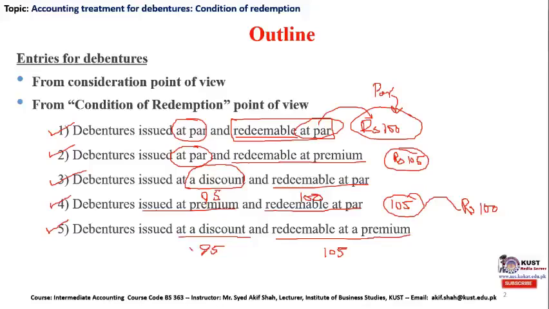Initially the company has issued its debenture at rupees 95, however at the time of regaining possession of the same debenture it is required to pay in excess of the par value, which is rupees 100 in our case. So the company might be obliged to pay 105 rupees, and this will be the fifth case under discussion.